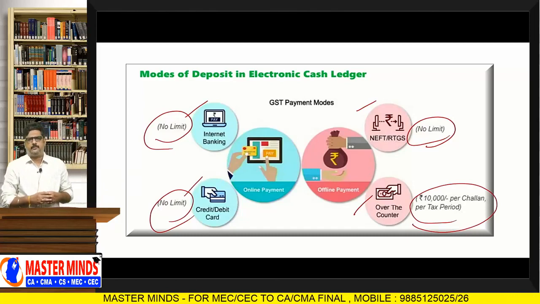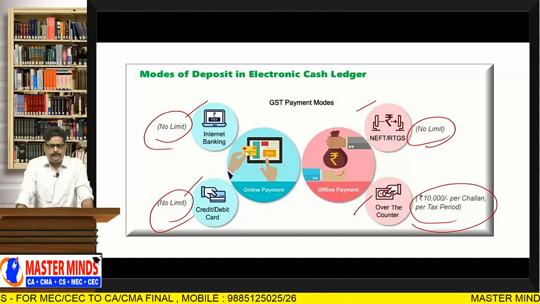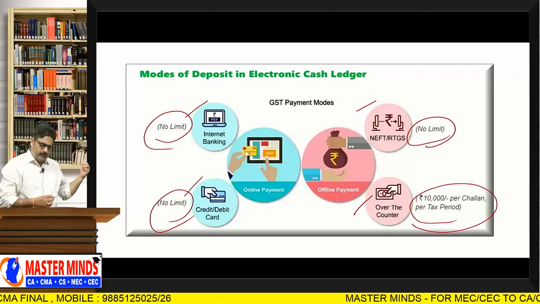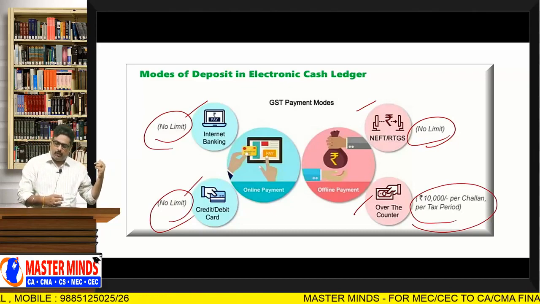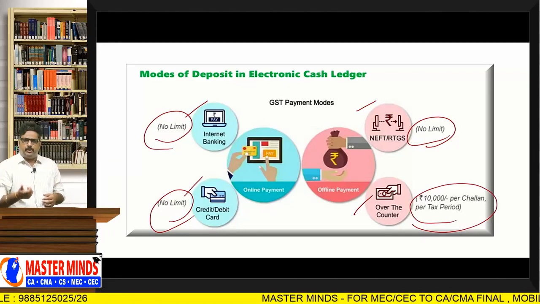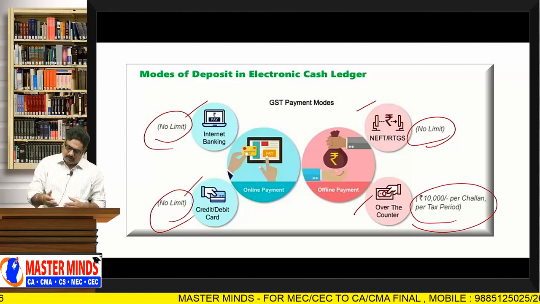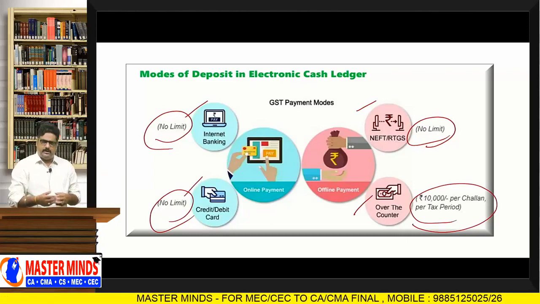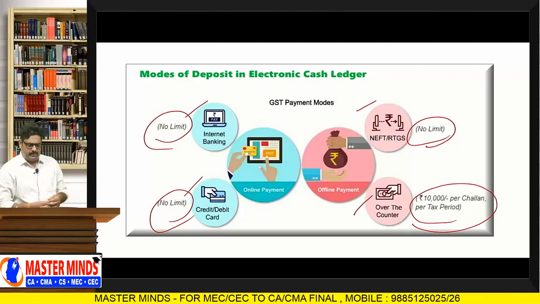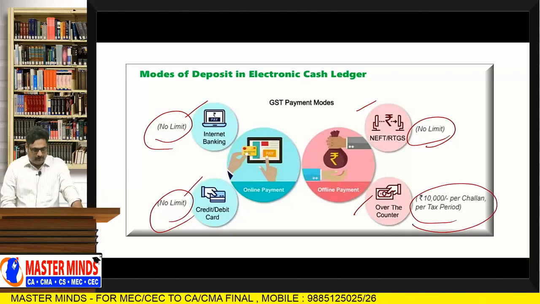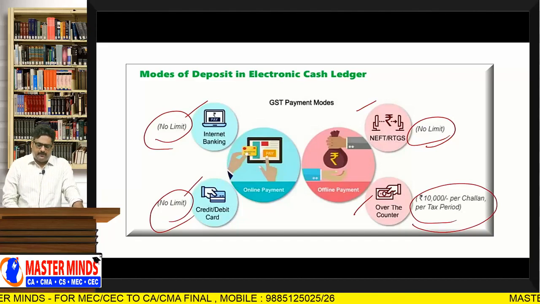Okay. Now, what is the point here? Modes of deposit in the electronic cash ledger. It can be deposited through internet banking, debit card or credit card, NEFT or RTGS, or over the counter. Over the counter means physically depositing the money. With the remaining modes, they can deposit without any limit. But with over the counter, it is 10,000 rupees per challan per tax period. Sir, that means over the counter you can deposit only up to 10,000 rupees.